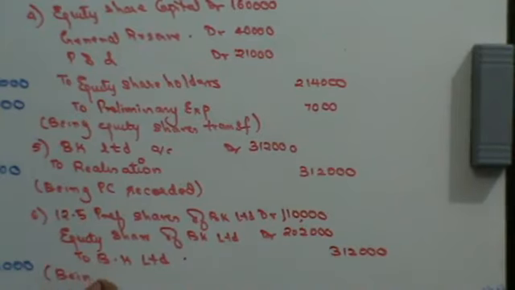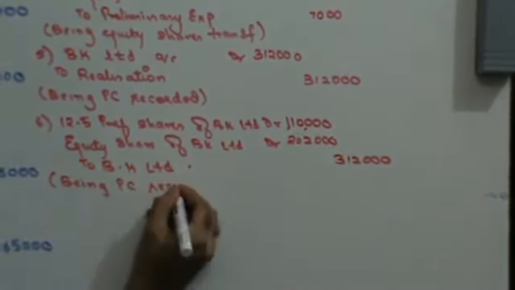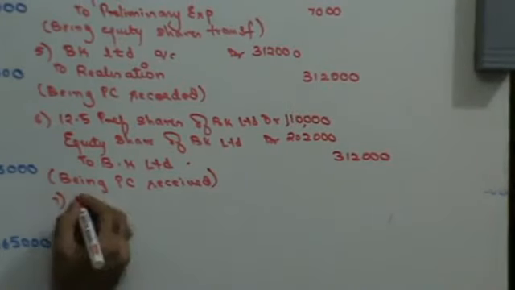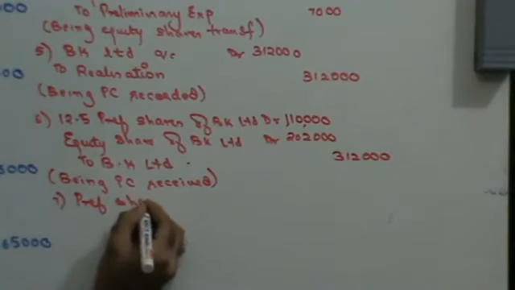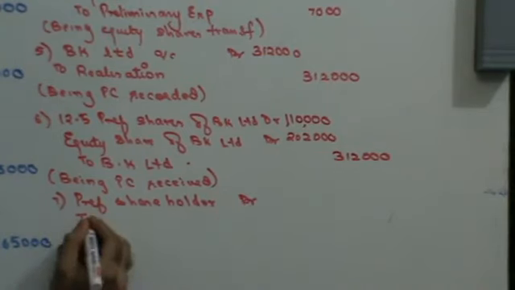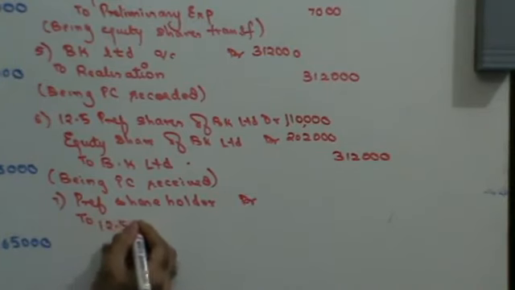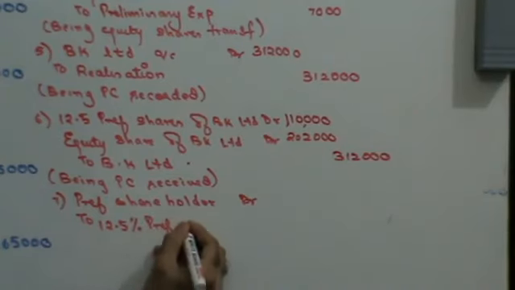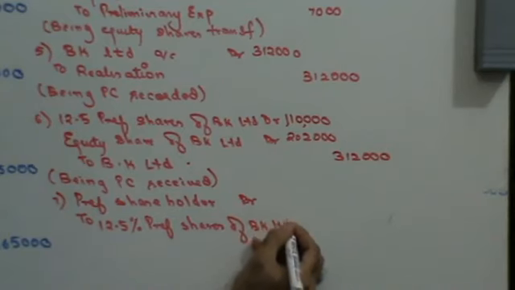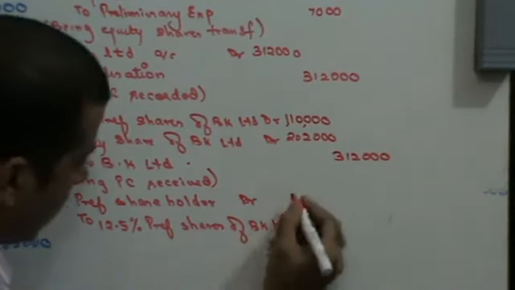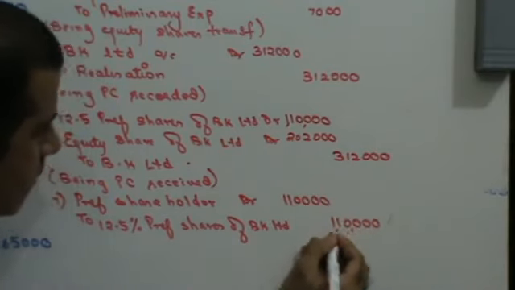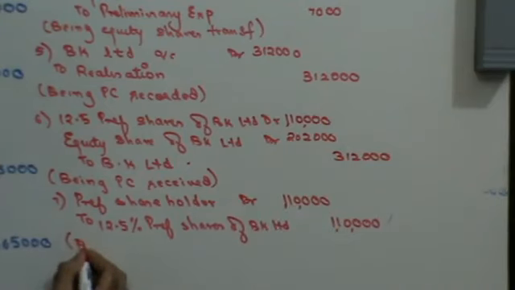Mean PC received. Once you have received the PC, pay the preference shareholders. Preference shareholders account debit to 12.5% preference shares of BK Limited, right, which is going to be 1,10,000. Being preference shareholders paid.